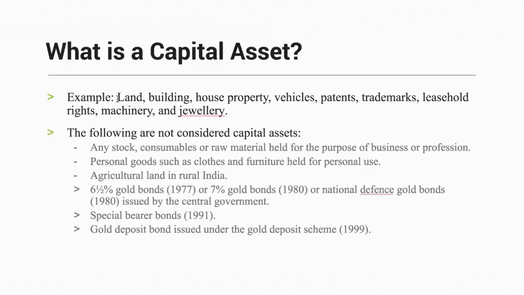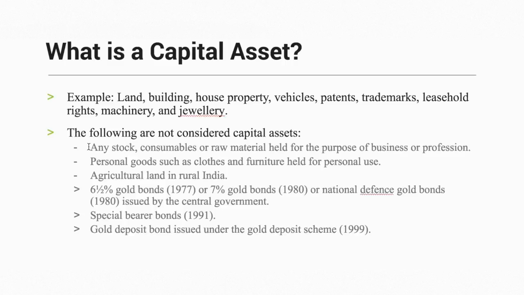Capital asset means land, a building, house property, vehicles, patents, trademarks, leasehold rights, machinery, jewelry, etc. If you buy any land in Chennai or any place, it can be considered a capital asset. Similarly, building, house property, etc. If you're buying some stocks in the National Stock Exchange or Bombay Stock Exchange, then it is also considered a capital asset.